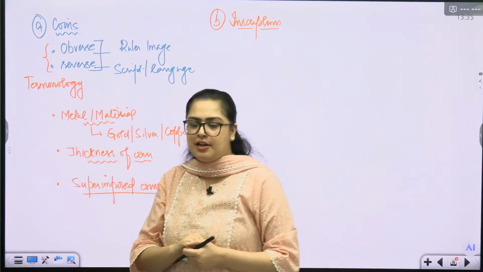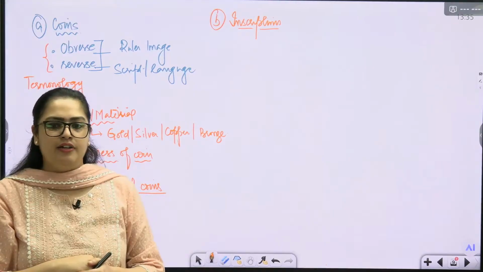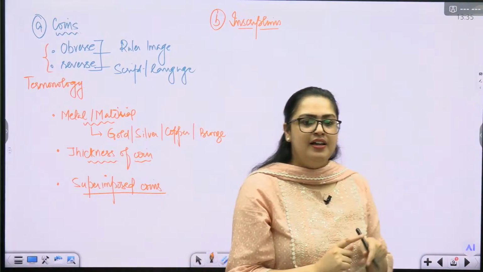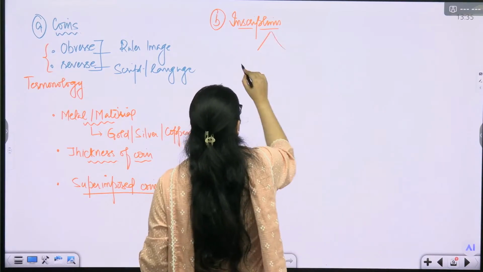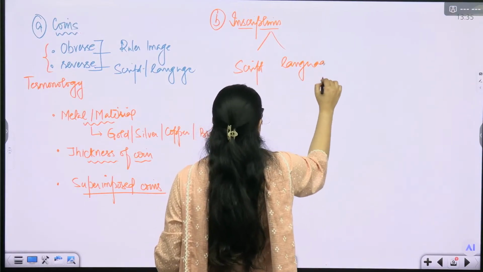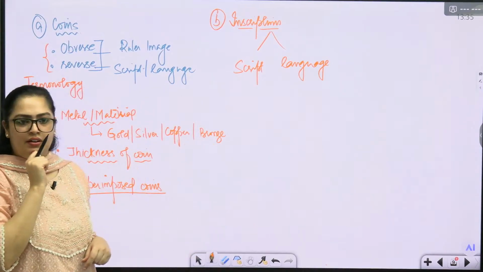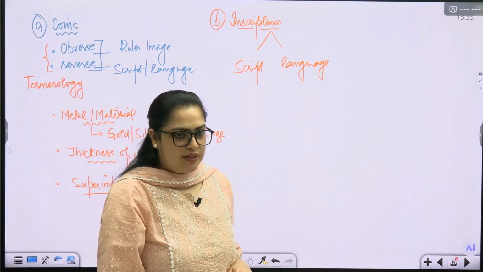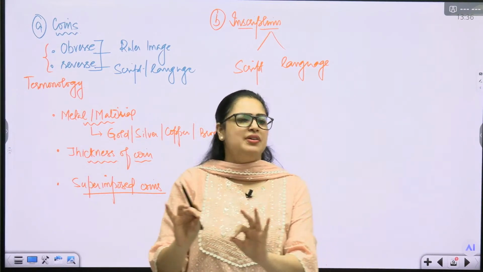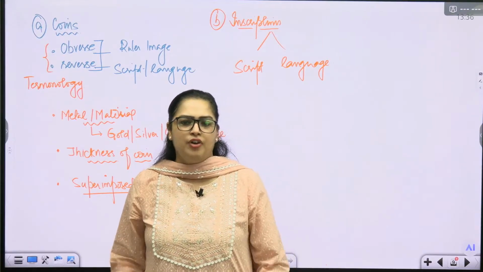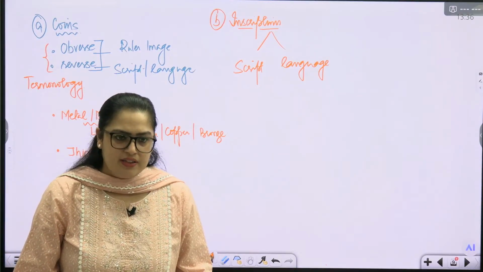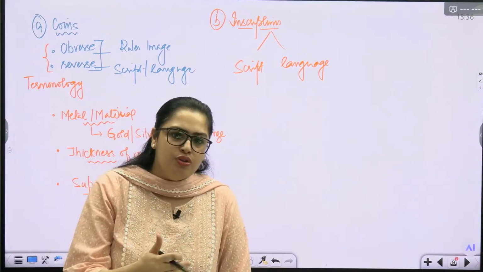So when we talk about inscription, we are writing things, right? Now there are two things related to writing. First is script. Second is language. Is there any difference between two? Script and language. It is basic ABC of any language. So for example, in Hindi we have Devanagari script. Devanagari is the script. Script is used to basically communicate.